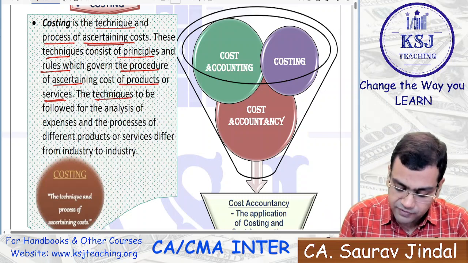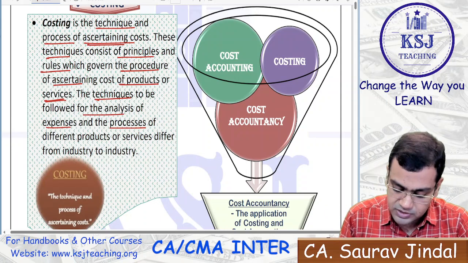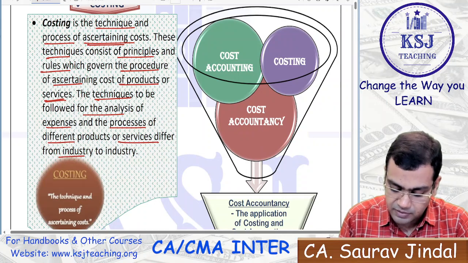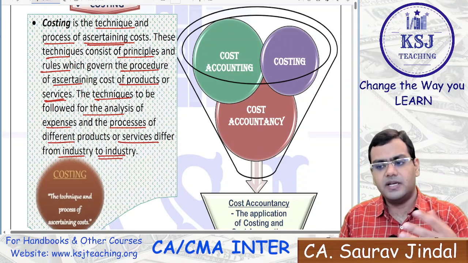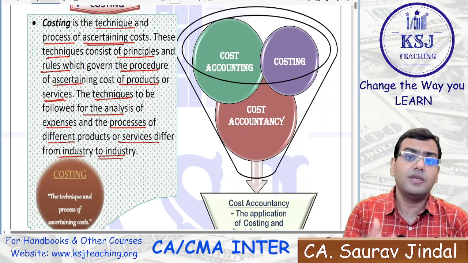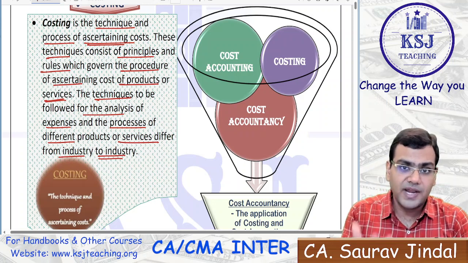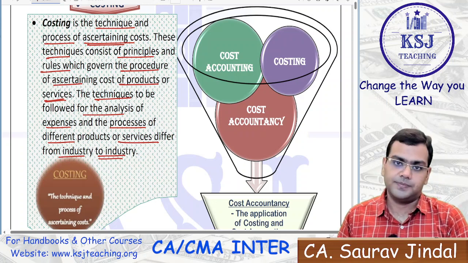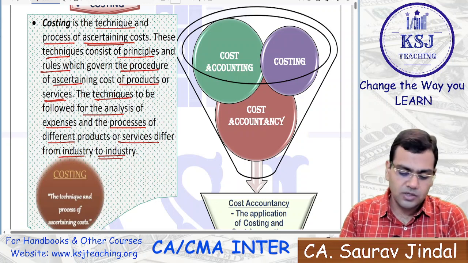The techniques to be followed for the analysis of expenses and the processes of different products or services differ from industry to industry. Different industries can use different processes, but the basic meaning of costing is how you ascertain the cost, how you find out what is the cost. Total cost. What is the total cost?